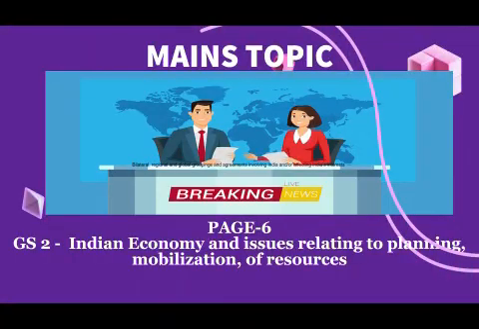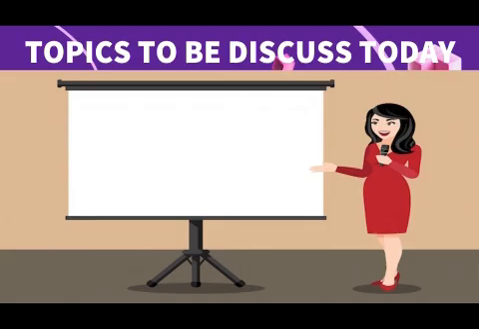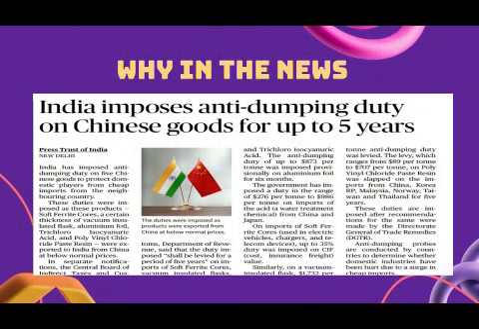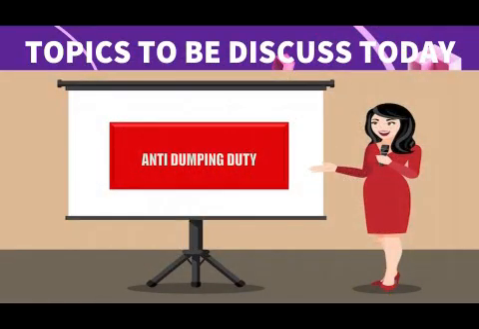This topic comes under GS2, Indian economy, issues relating to planning and mobilization of resources. In this topic, we are going to discuss what anti-dumping duty is, the reasons for the anti-dumping duty, unfair trade practices, domestic industry protection, trade deficit concerns, economic and strategic considerations, the goods impacted by this anti-dumping duty, the impact on the Indian markets, the positive impact, challenges, and also the international reaction on trade relations. These are the topics we are going to discuss in today's news.